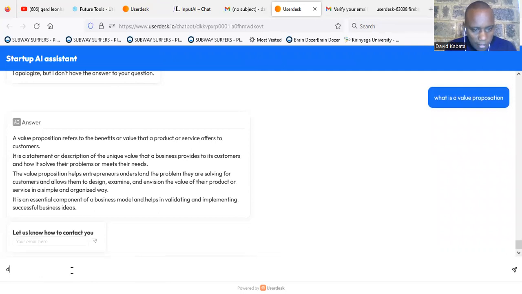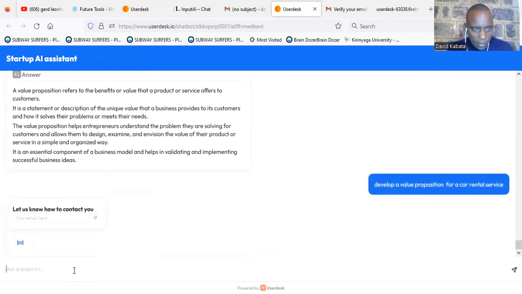So develop a value proposition for a car rental business service. Let me see whether it is going to do something.